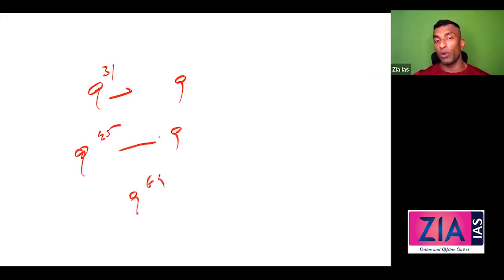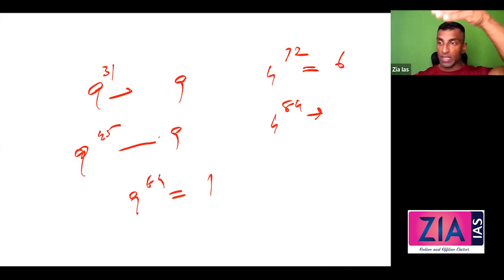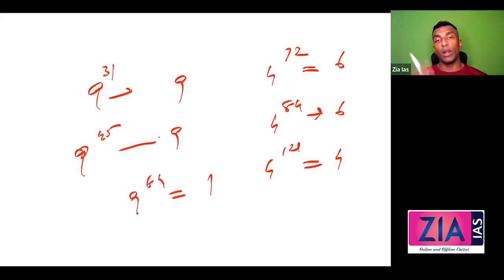9 raised to 64. Power is even. So 1. 4 raised to 72. Power is even. So answer is 6. 4 raised to 84. Power is even. Answer is 6. 4 raised to 121. Power is odd. Answer is 4. Only 2 possibilities, 4 and 6. In case of 4, only 2 possibilities. In case of 9, also 1 and 9.